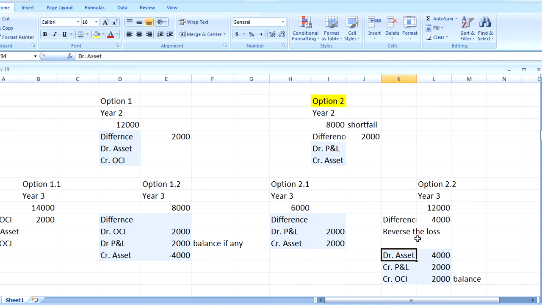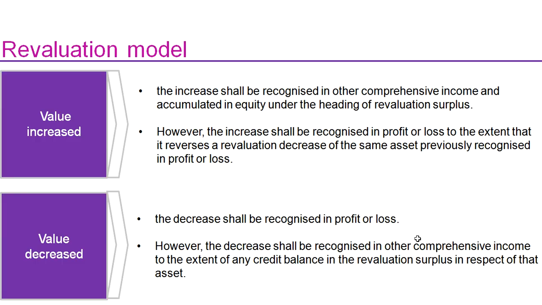Okay, I hope that everyone has understood. So when a value is decreased, I already informed that it should be charged first to the profit and loss and later to the other comprehensive income. So this is your adjustment revaluation model. Cost model is simple: cost less amortization less impairment, if any.